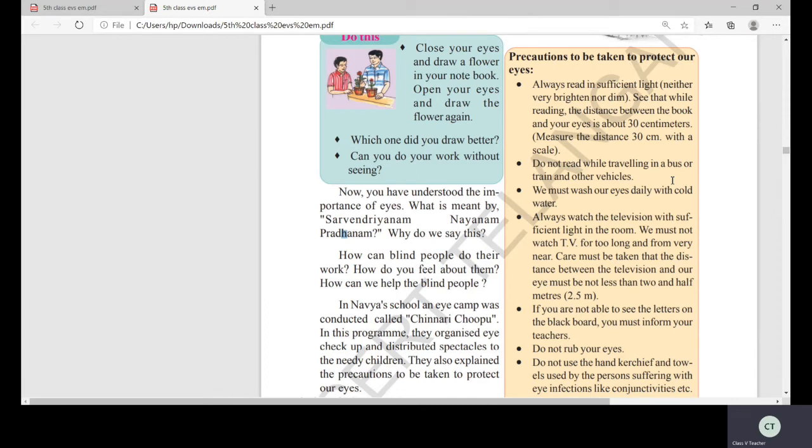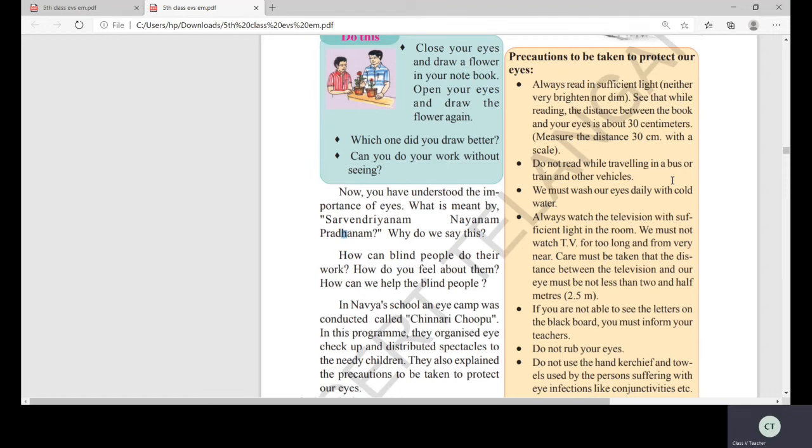Why are we saying this? Because see, the bus will be moving. Okay, the train also will be moving. When it is moving, your book or whatever will be shaking, isn't it? When it is shaking, your eyes and the body also will be shaking. When you do this, it will put more strain on your eyes. So in journeys, it is better to sleep instead of reading. Most of the people like to read books while traveling, but it is not a good habit.